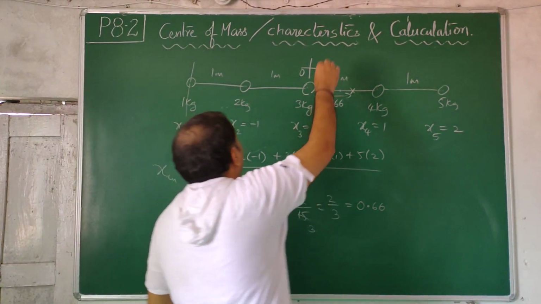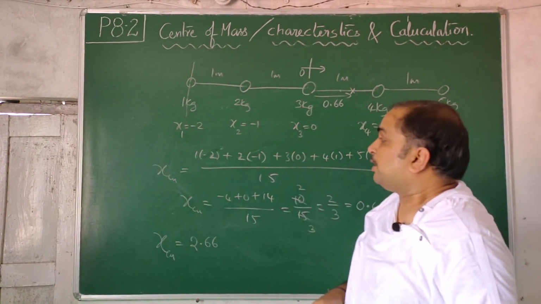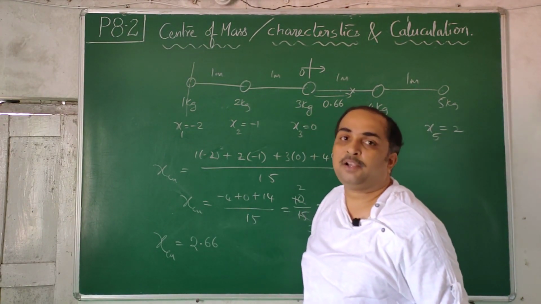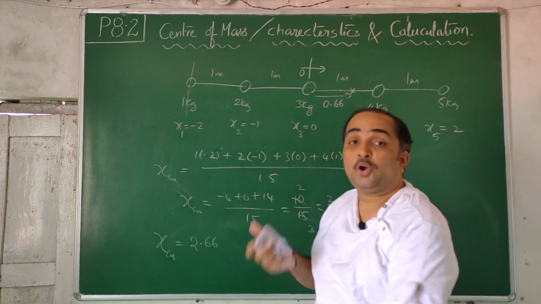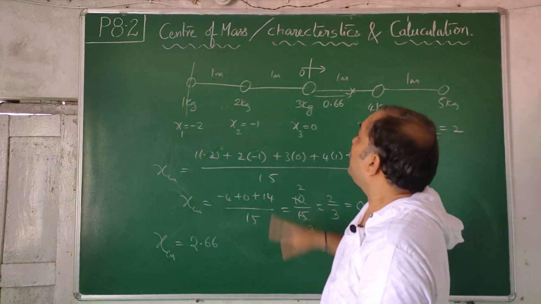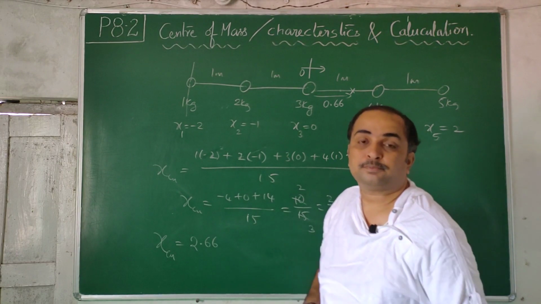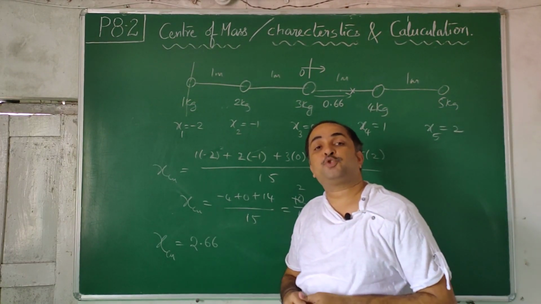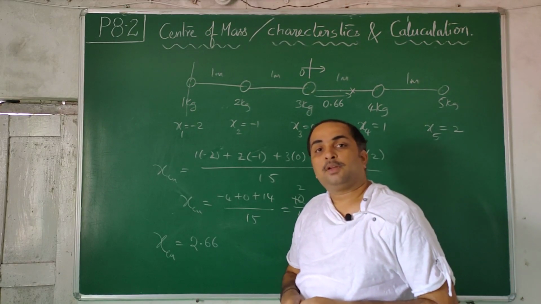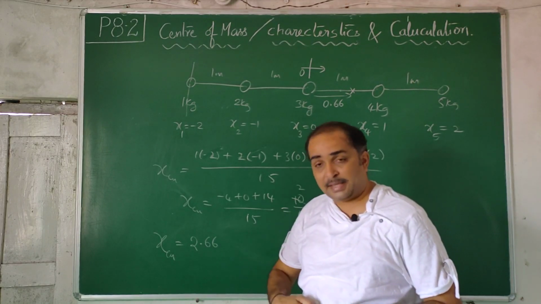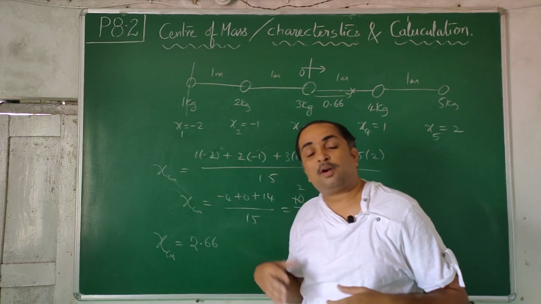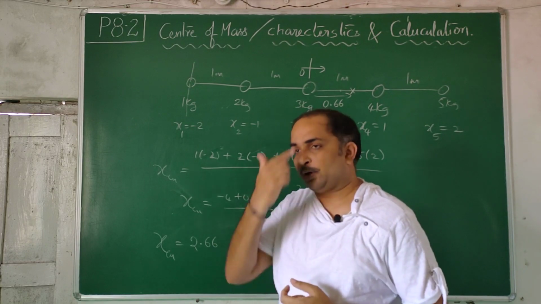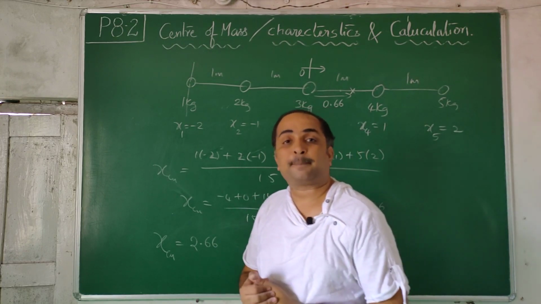You can add this as one of the characteristics of the center of mass. By changing the origin, the center of mass value will change, but the location of the center of mass with respect to the parts of the system will not change. So the location of the center of mass is independent of the reference frame chosen. My body's center of mass is here when I am moving, when I am running. My body parts do not get detached. If they are still attached, the center of mass lies there only, at a certain distance from here, always.